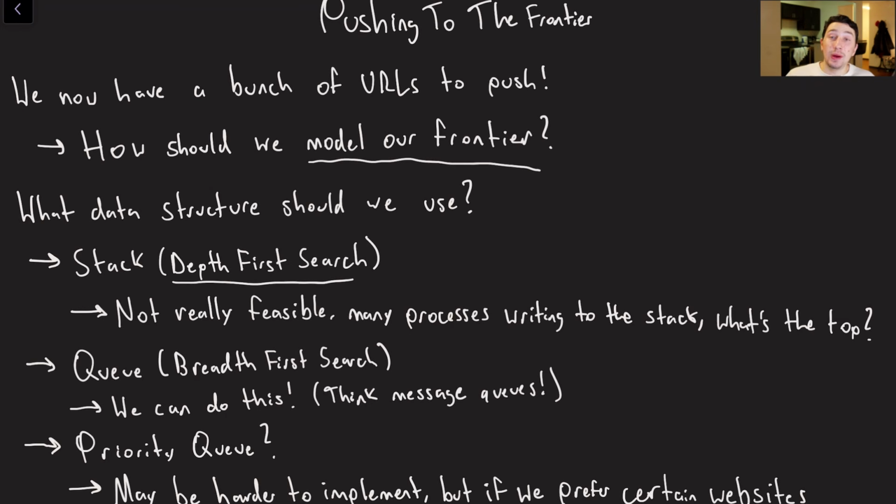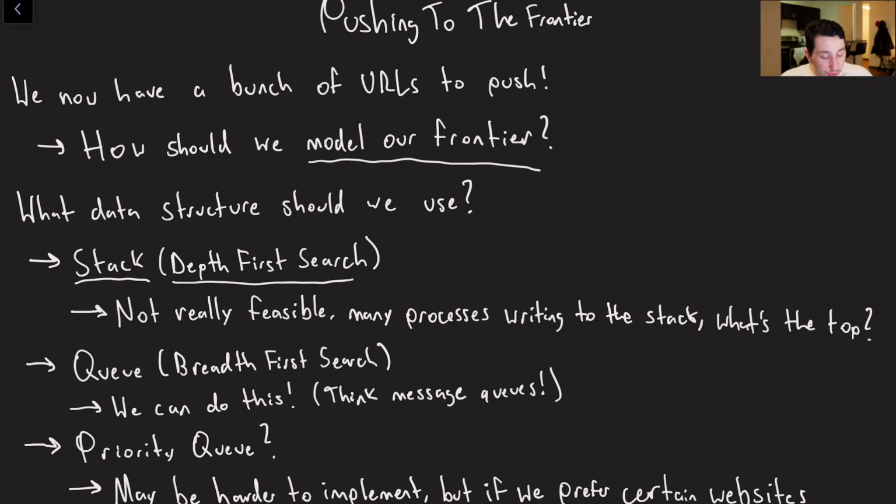So when I basically access a website, I get the first link from it, I start traversing from there. All the other links, I'll deal with them later, and I just keep going and going and going. We could do that with something like a stack if we were able to build it. Recursion is kind of weird in a distributed setting. I don't know how well that would work.